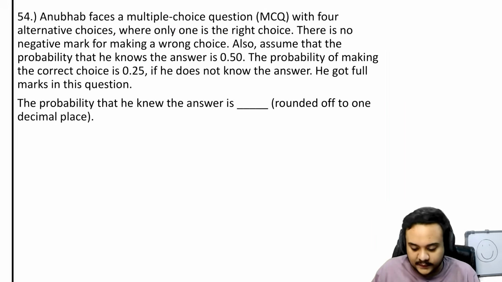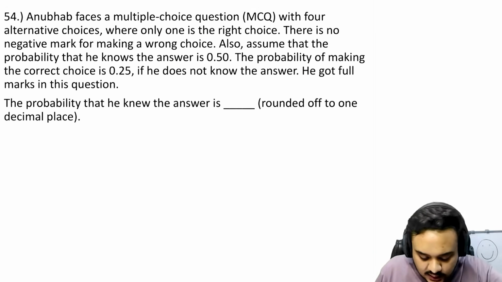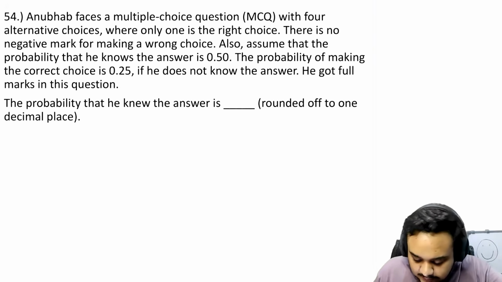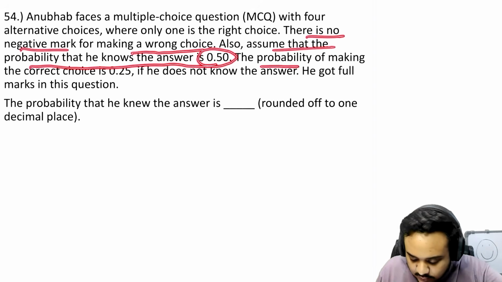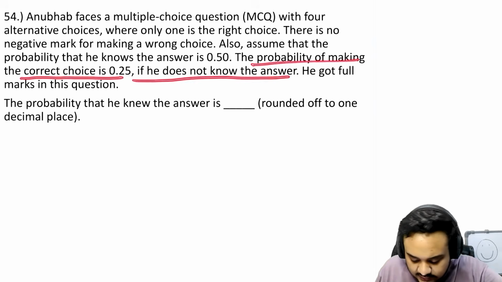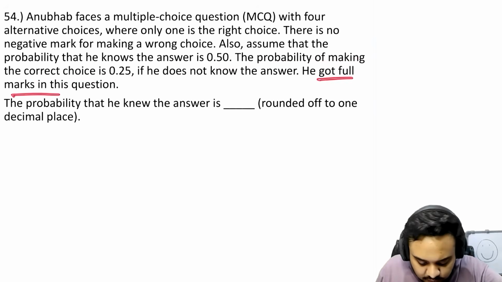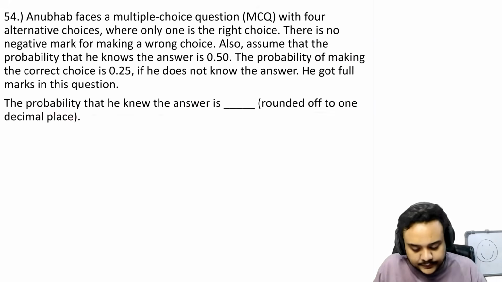So let's move on. Moving on to the 54th question now. Anubhav faces an MCQ with 4 alternative choices, of which only one is right. There is no negative mark for a wrong choice. Also assume that the probability that he knows the answer is 0.5. Probability of making the correct choice is 0.25 if he does not know the answer. He got full marks in this question. What is the probability that he knew the answer?